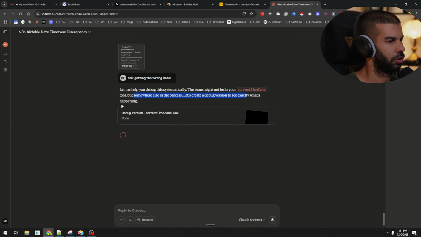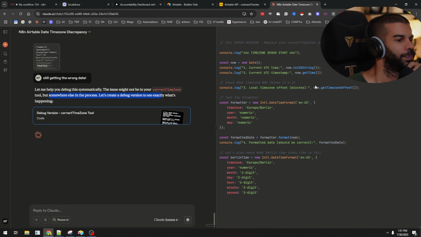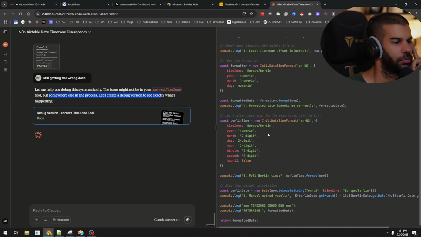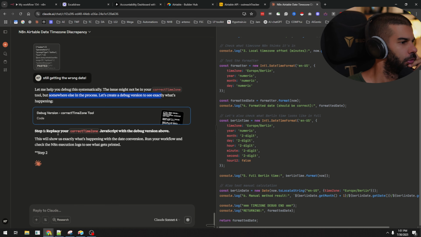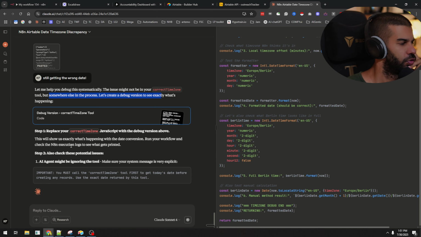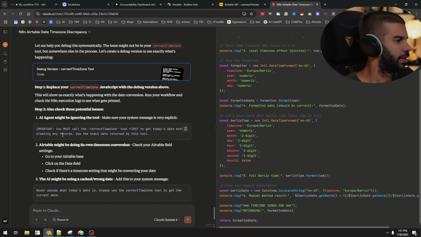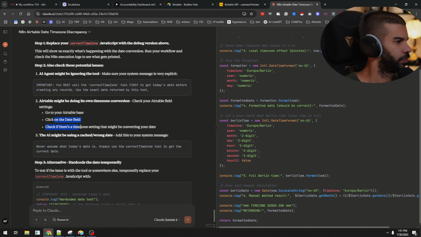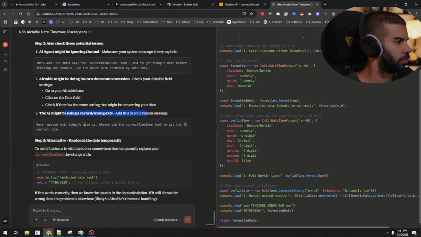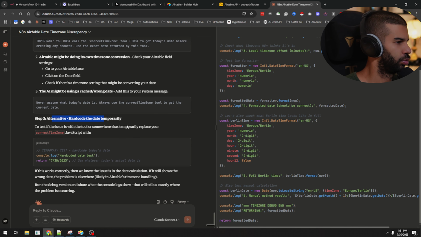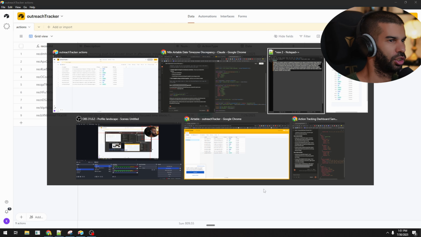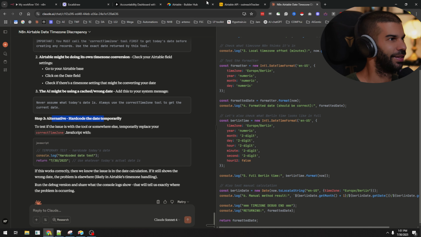Let's create a debug version to see exactly what's happening. I don't think it's a JavaScript part though, because it's returning the right thing. AI agent might be ignoring the tool. Make your system message very explicit. I mean, that it is doing. Check your table field. The AI may assume what date is, or use the correct time zone to get that. Alternative, hardcode date temporarily. Okay, let's try that. Just to identify that that is where the issue is happening.